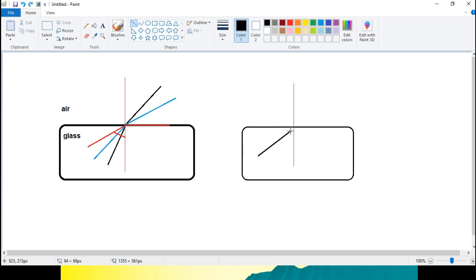If the incident ray was at an angle greater than the critical angle, so this angle is greater than the critical angle, then there will not be a refracted ray, but there is a reflected ray. This case is called the total internal reflection.